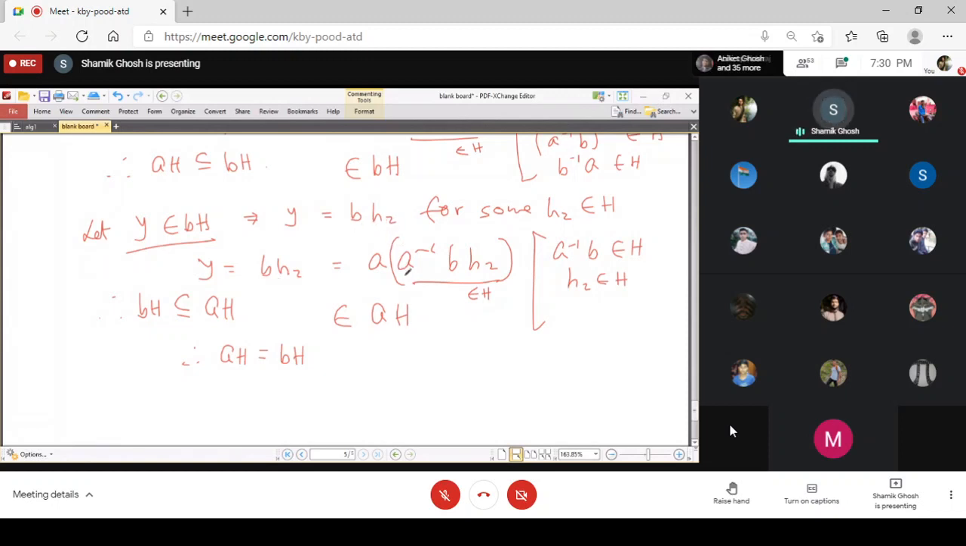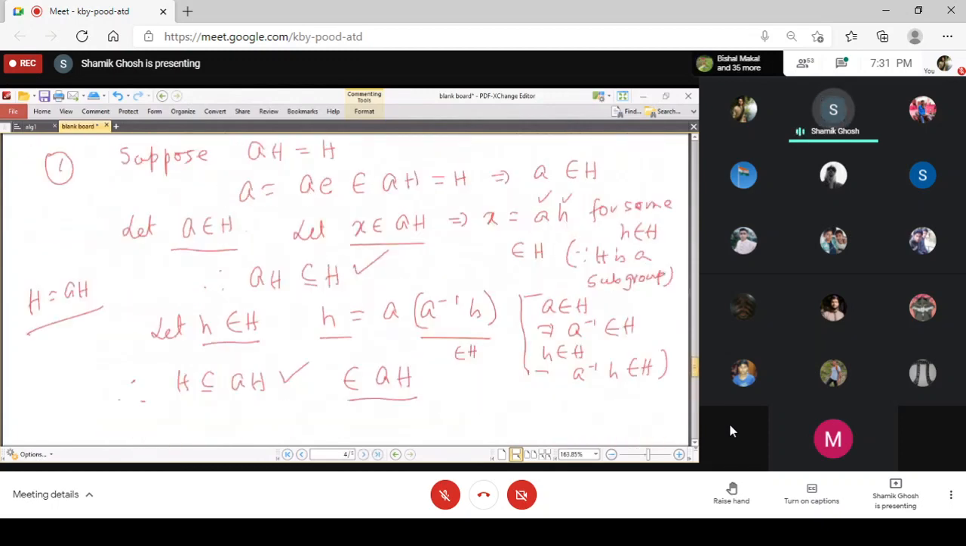And again, we express BH2 as A times A inverse B by H2. Already A inverse B is in H, that is given, and H2 is an element of H, and by closure property, we get that this part under bracket belongs to H, and so the whole thing belongs to AH, and so we get that BH is a subset of H. Clubbing together, we get AH equal to BH.